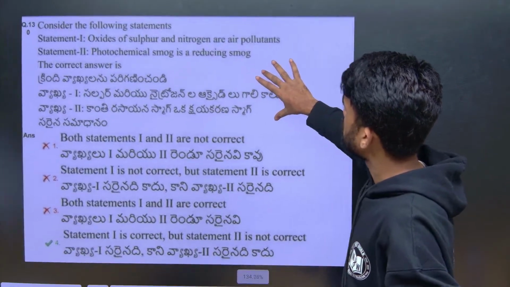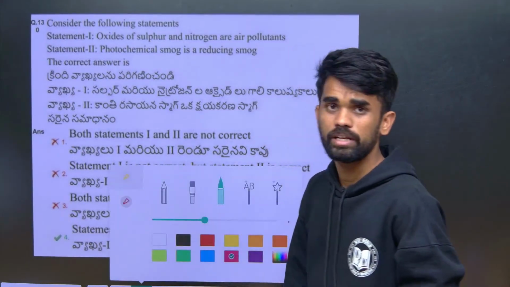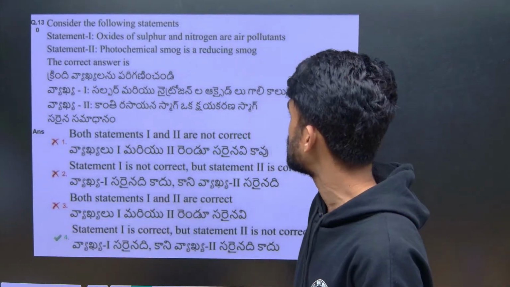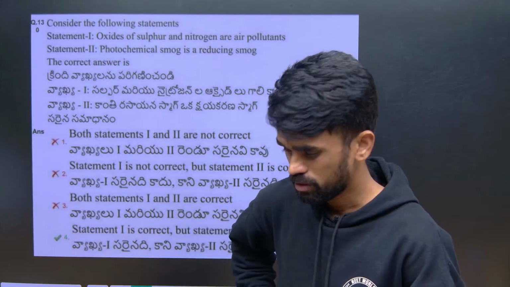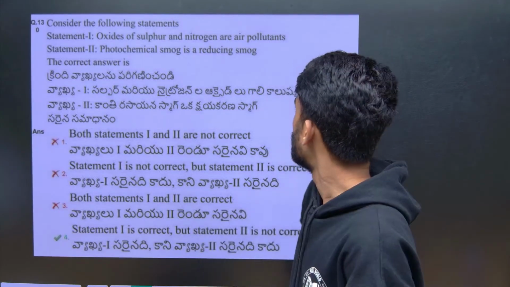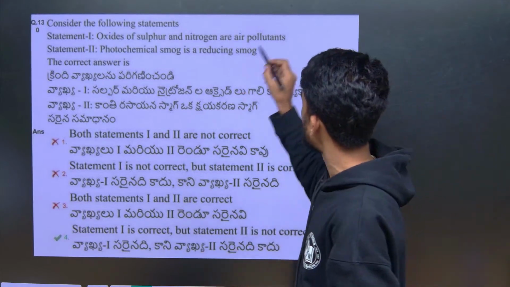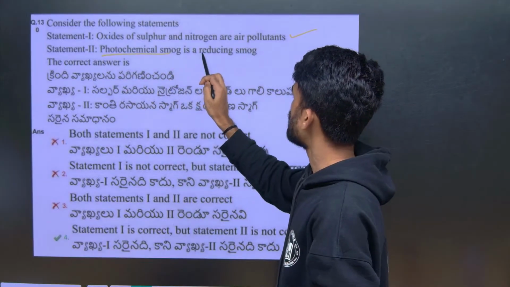oxides of sulfur and nitrogen are air pollutants. Yes, they are air pollutants. Sulfur oxide, sulfur trioxide, sulfur dioxide, nitrogen dioxide, these will be causing what? Acid rains also, right? So, these are air pollutants. Statement 1 is correct. Statement 2, photochemical smog is reducing smog.